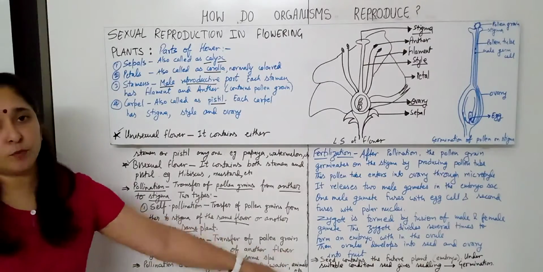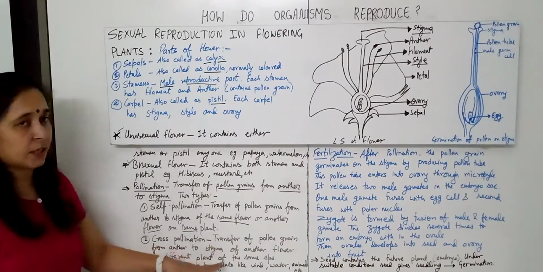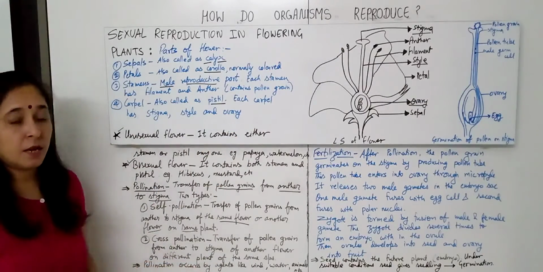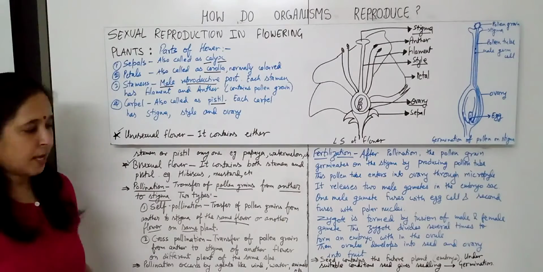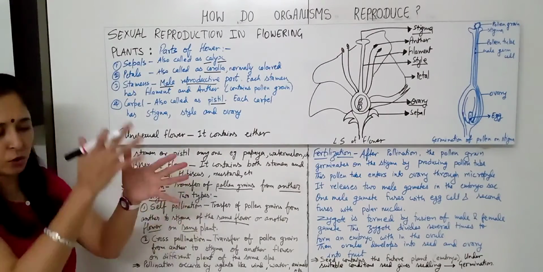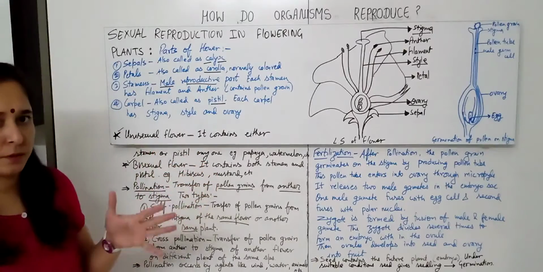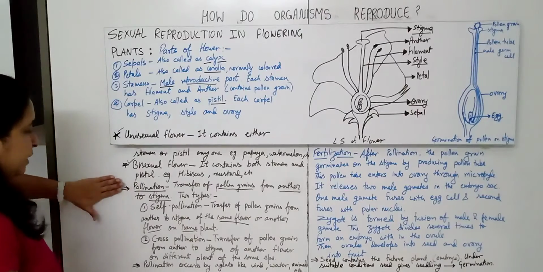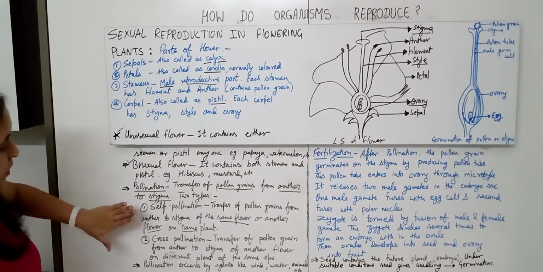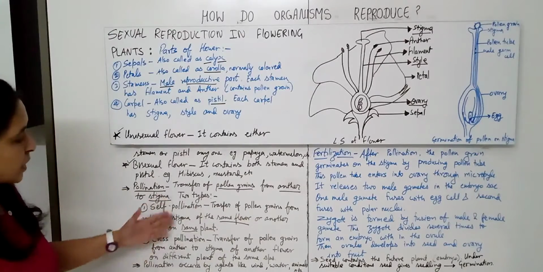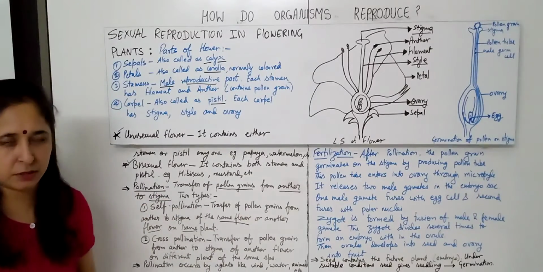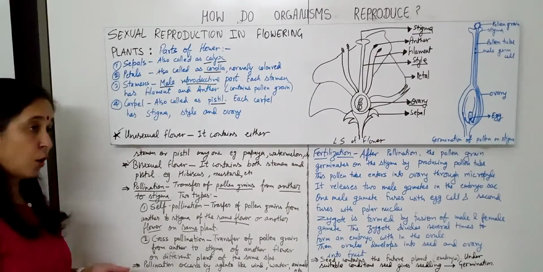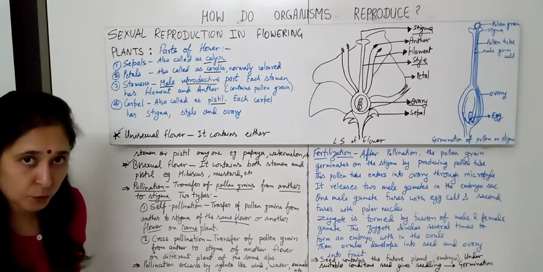Now what is cross-pollination? Cross-pollination is when the transfer of pollen grain is from anther to stigma of another flower on a different plant but of the same species, and that is called cross-pollination. So not on the same plant, on a different plant but of the same species. So that is what pollination is, and there are two types of pollination. You should know the definition of these two, because sometimes for 2 marks they ask to differentiate between cross-pollination and self-pollination, or what is pollination and what are the types of pollination.